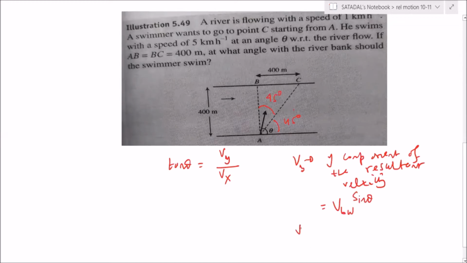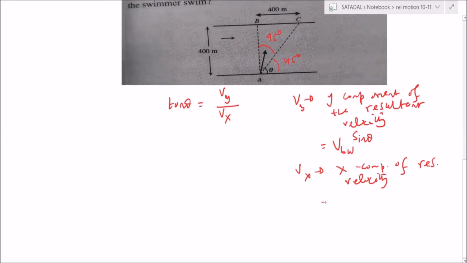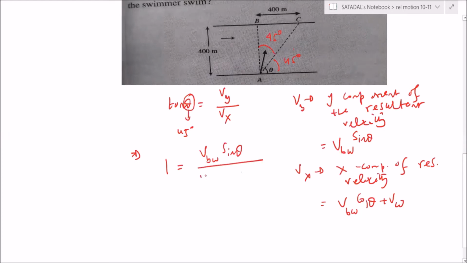Vx is the x component of the resultant velocity, which is VBW cos theta plus VW. Now substitute, theta is 45 degrees. So 1 equals VBW sine theta divided by VBW cos theta plus VW. Solve.